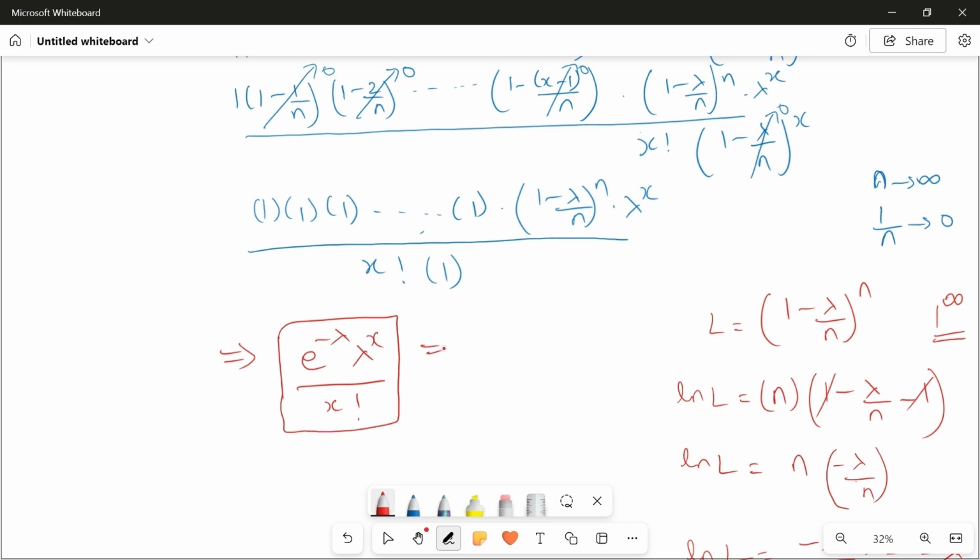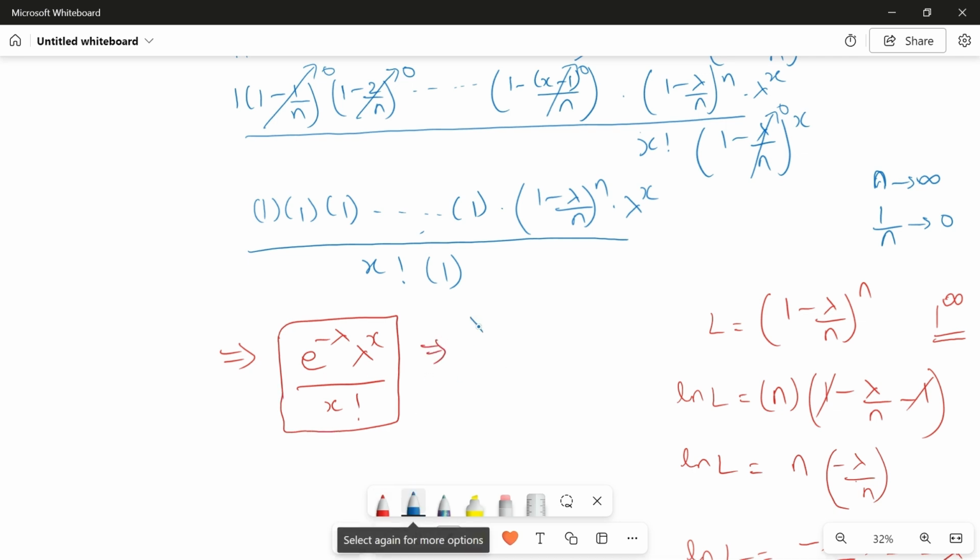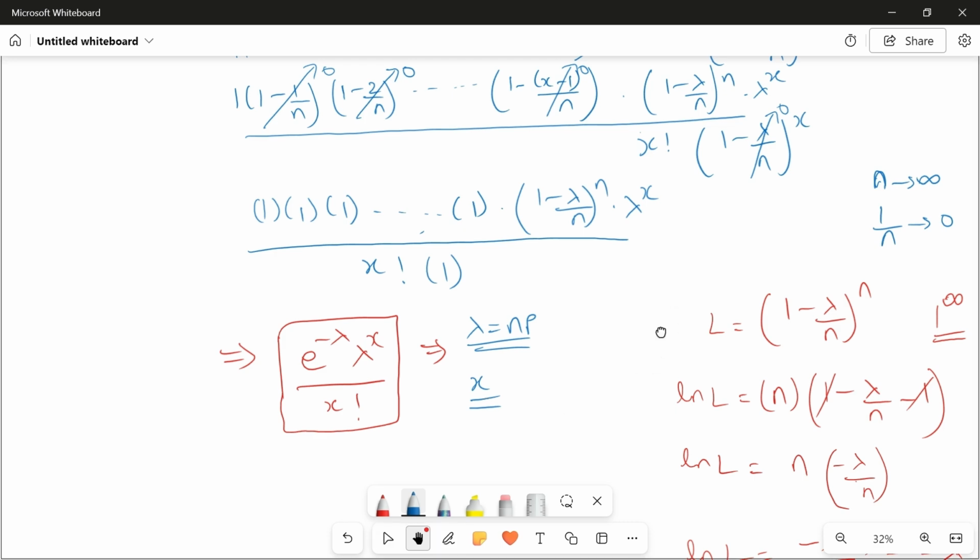Now what is lambda here? Lambda is nothing but np. x is nothing but the value whose probability you want to find, and n is nothing but the number of trials. p is the success probability. Understood? Just revise it once.